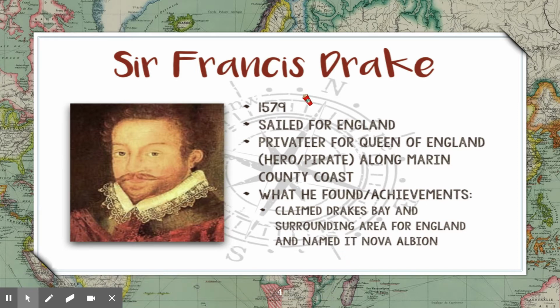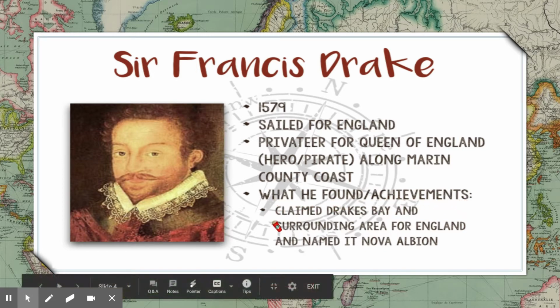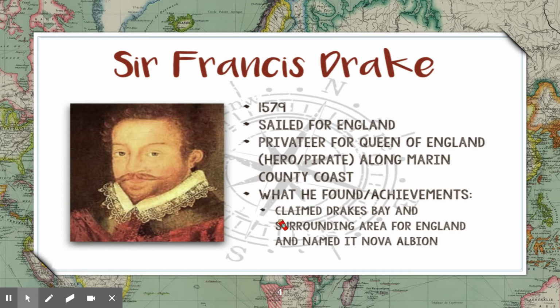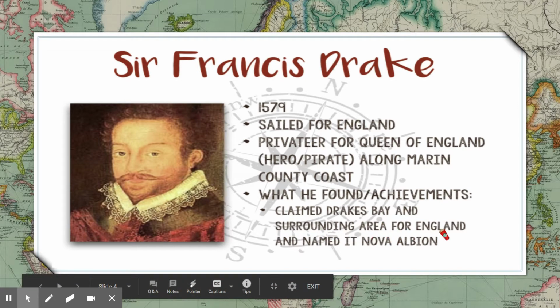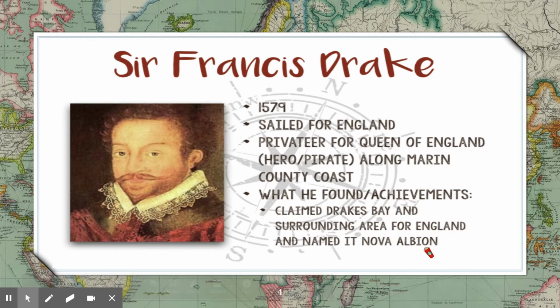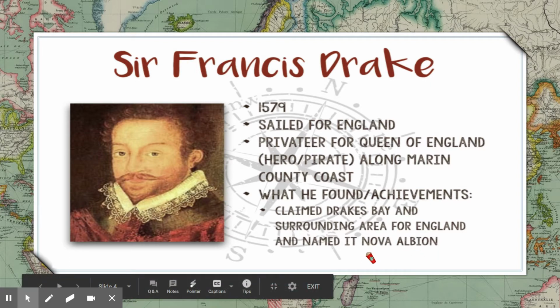This particular slide about Sir Francis Drake says that he explored in 1579. He sailed for England. He was a privateer, which means a hero or a pirate that was hired by the Queen of England. And he was exploring along the Marin County coast, which is near San Francisco. What he found and his achievements or accomplishments are mainly in California. He claimed Drake's Bay and the surrounding area for England and named it Nova Albion, which means New England.